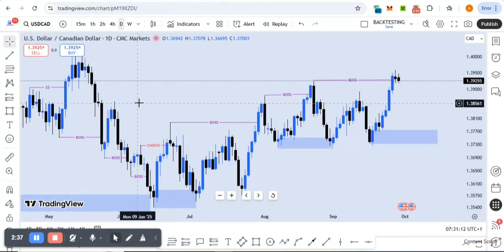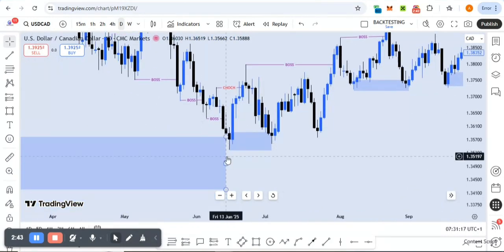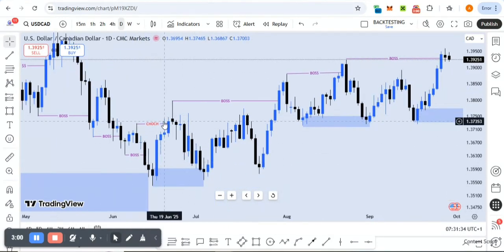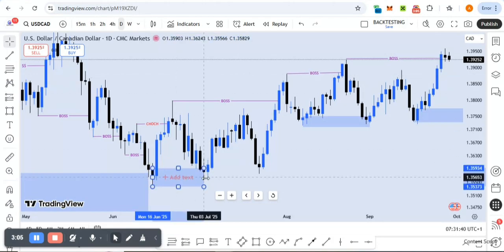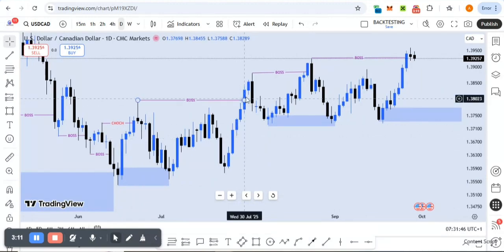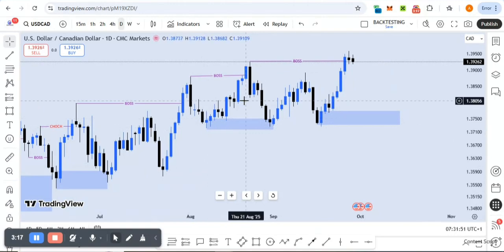All right, looking at the daily time frame, let's start from here. Remember, this is the weekly order block that we found previously. Knowing that we are still majorly bullish on the monthly and weekly time frames, now we are on the daily time frame. Price was bearish previously, and then it traded into the order block. Immediately after, we had a change of character bullish on the daily time frame, and price retraced back to the order block right here and started buying. Then it broke a new structure higher, we saw a retracement lower, and after this retracement we saw another break of structure.